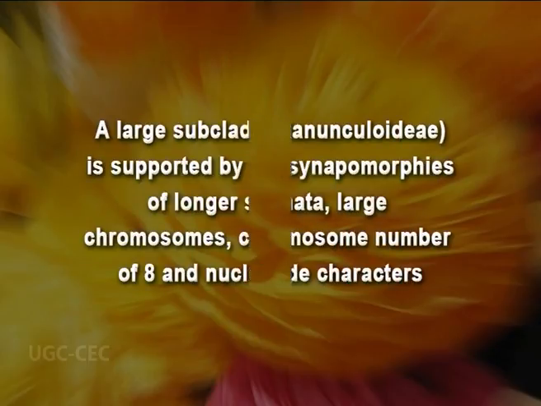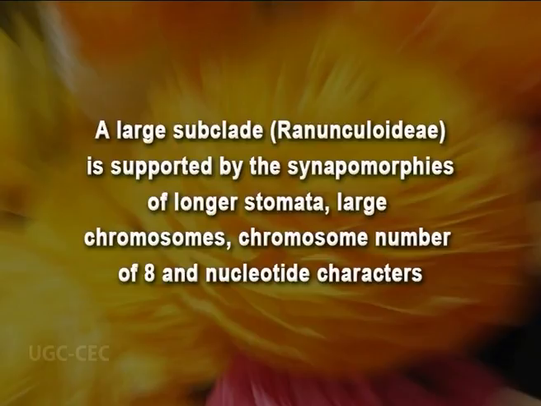A large subclade by the name of Ranunculidae is supported by the synapomorphies of characters like longer stomata, larger chromosomes, a chromosome number of 8, and nucleotide characters. Furthermore, the reduction in the number of ovules per carpel and the evolution of achenes have occurred several times within the family Ranunculaceae.